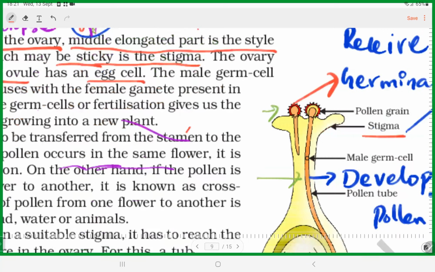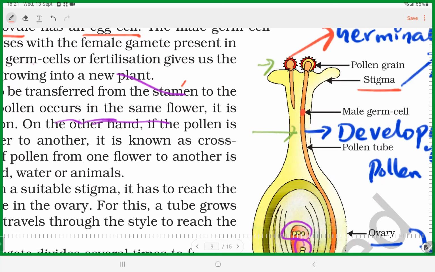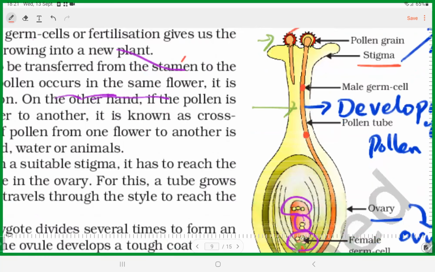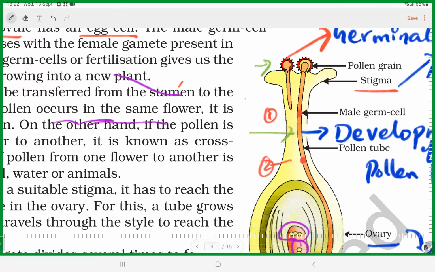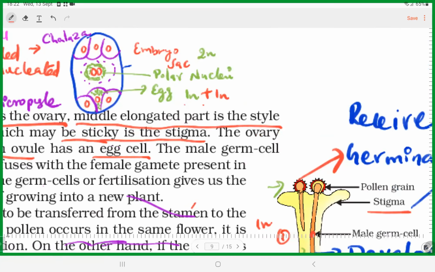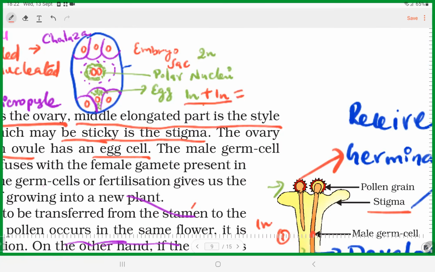Two nuclei from the pollen grain enter the pollen tube, one N and one N. Then here, already one N is there, and again one N comes, which results in the formation of 2N, meaning the zygote forms. This is fertilization one.